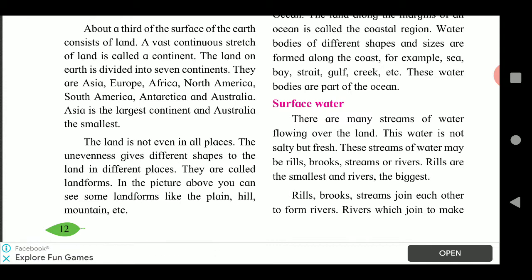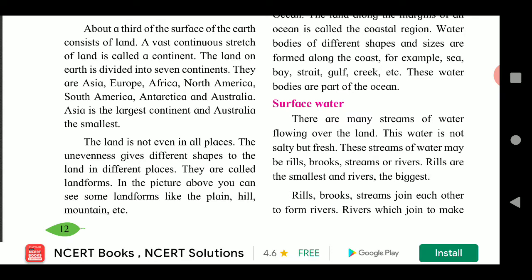Ohal means side water or small water bodies come to meet into brooks. Brooks means what? Odha. Rills are the smallest water bodies and river is the biggest water body. Rills, brooks, streams join each other to form rivers.